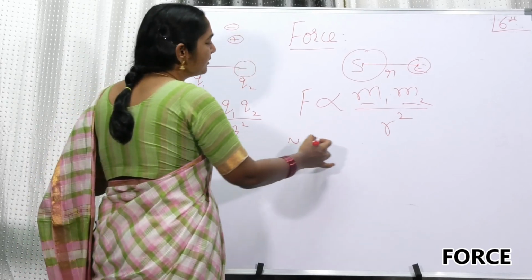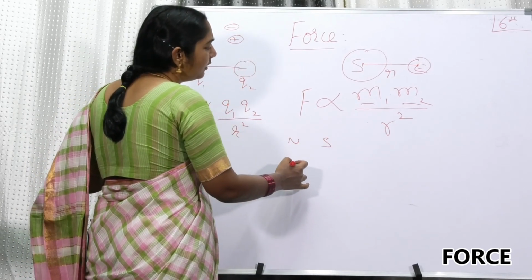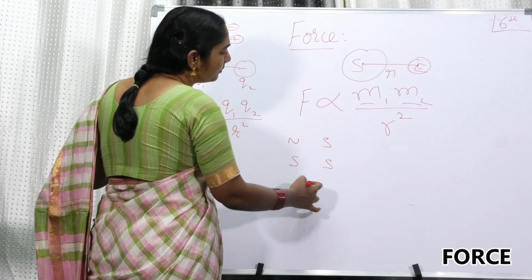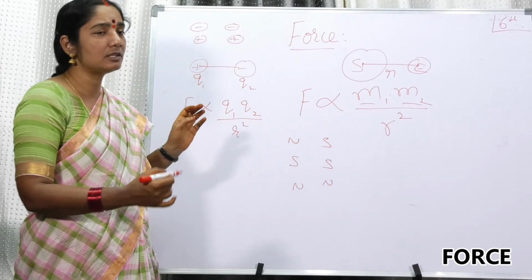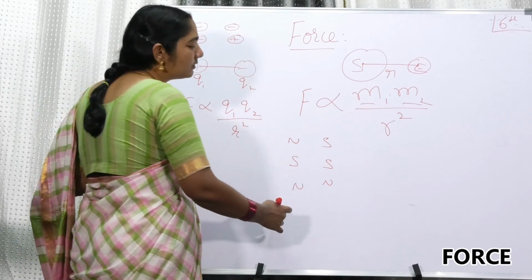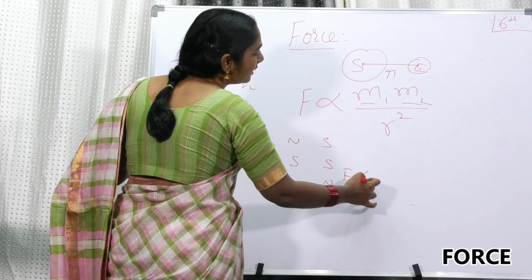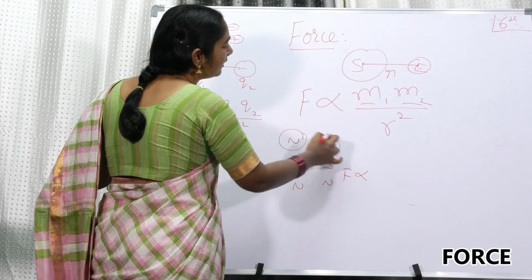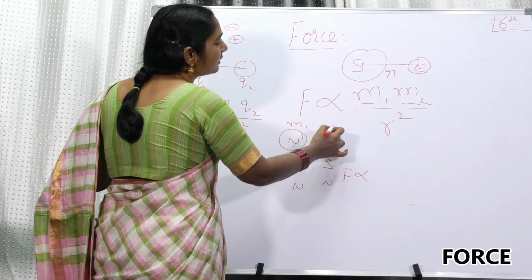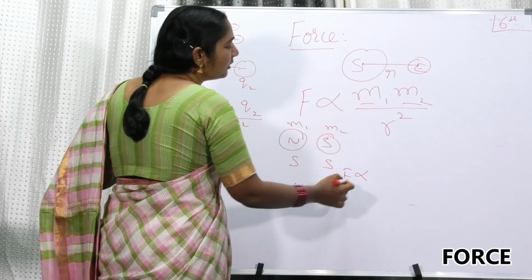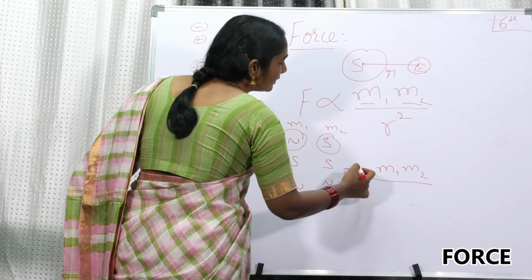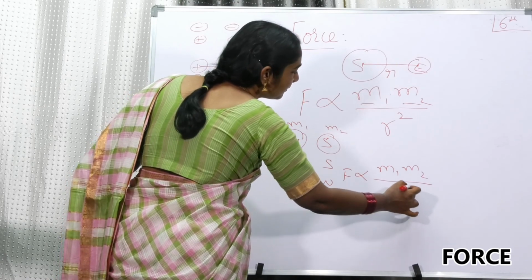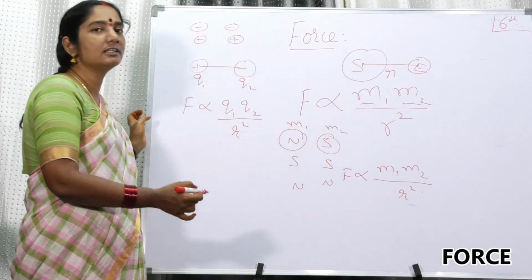The north pole and the south pole in the case of a magnet, or a south pole and a south pole, north pole and a north pole. Unlike poles attract and like poles repel. And again Coulomb's law is there, telling about the magnetic pole strength. If M1 and M2 are the two magnetic pole strengths, the force is directly proportional to the product of the pole strengths, and inversely proportional to the square of the distance between them.